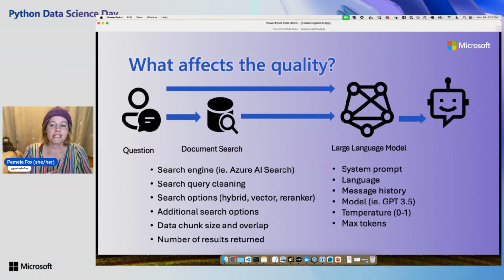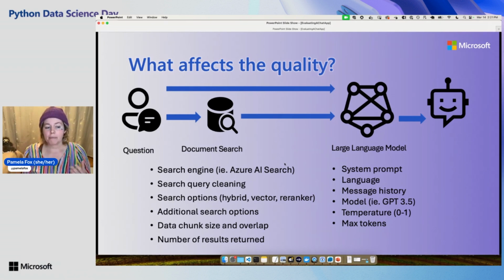And lots of things can affect the quality. So it's not just a matter of changing one dial. There are so many different dials that you can change to affect the quality, especially for a RAG app, right? I am focusing on RAG here because that's what I tend to evaluate the most, and that's where accuracy is just so important. But a lot of this is also relevant for non-RAG LLM apps as well.